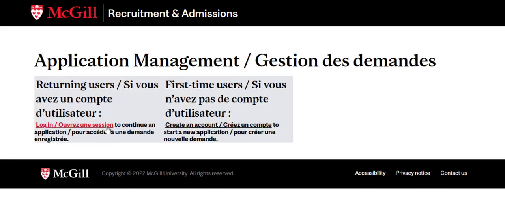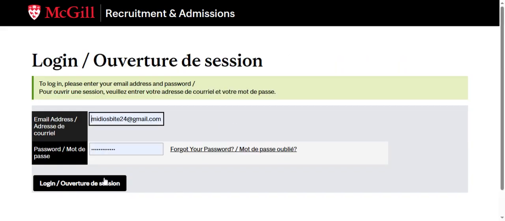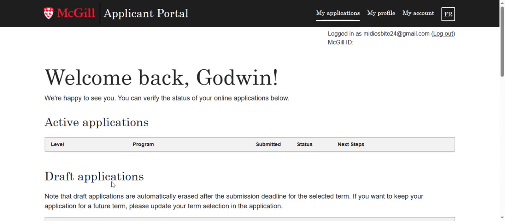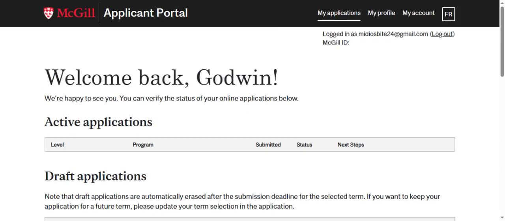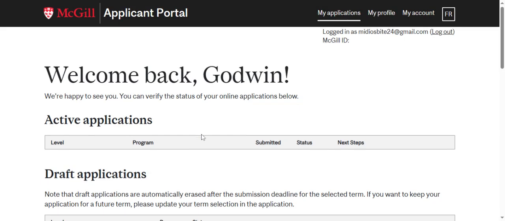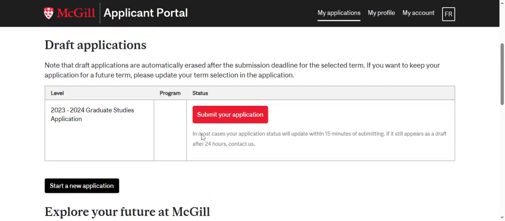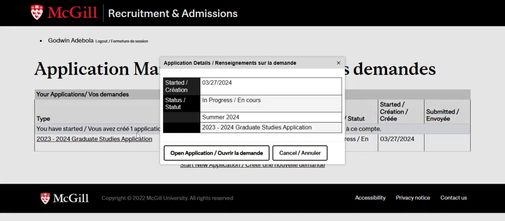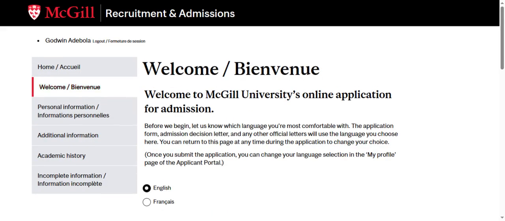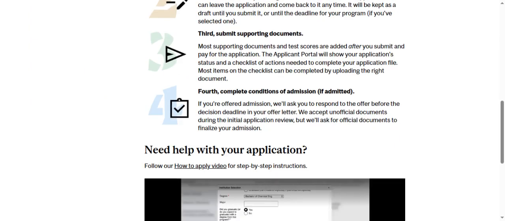So we are going to log in because I already created an account earlier. So this is my account. Logging in now. It brought me to submit application, but I don't want to submit. I want to show you guys how I did the application. So I'm going to open the application now.